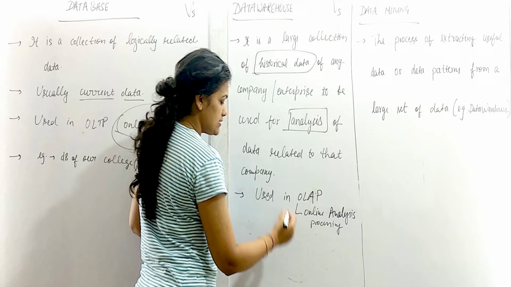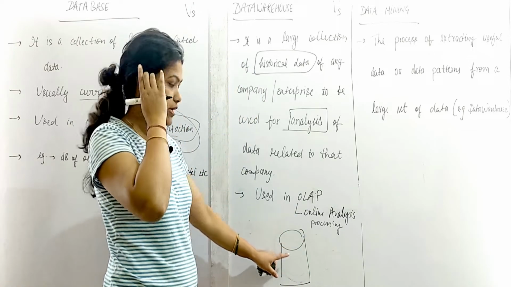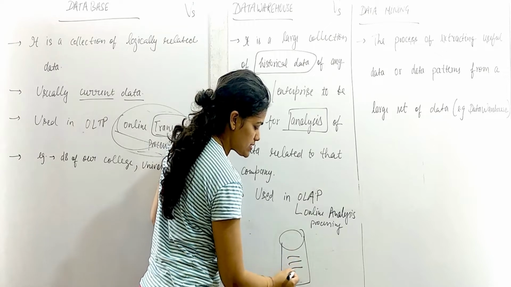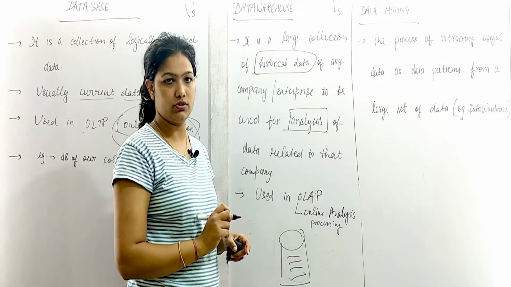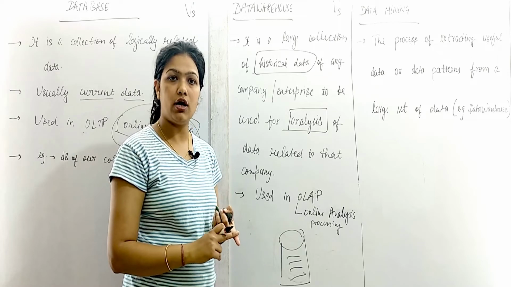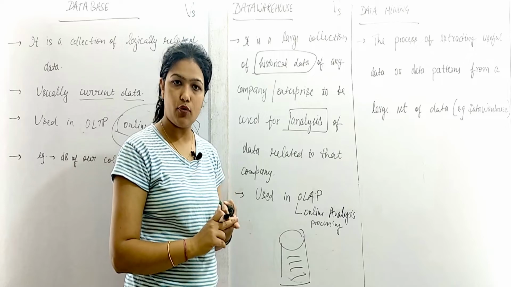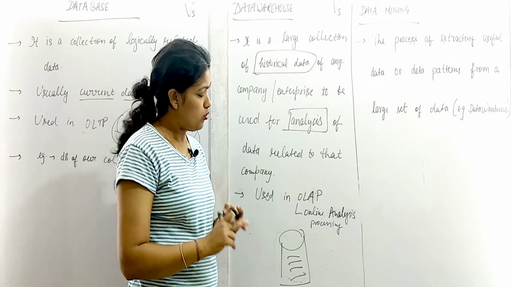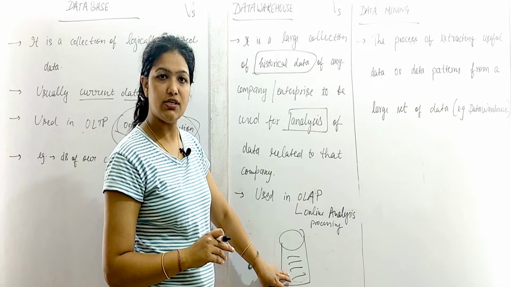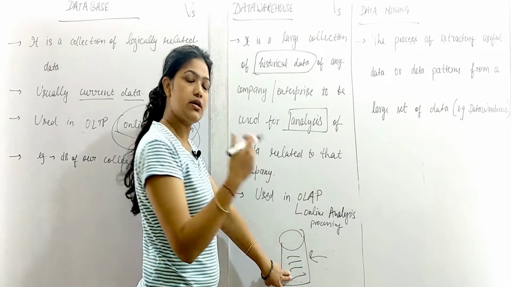See, data analysis. Suppose this is a company data warehouse. So all the data related to this company is stored in this data warehouse. What the employee details were, what it did, what causes the profit, what causes the loss. All this data related to this company is stored in this data warehouse. And how we store this data, we will study later.